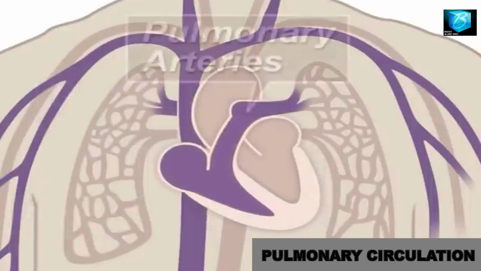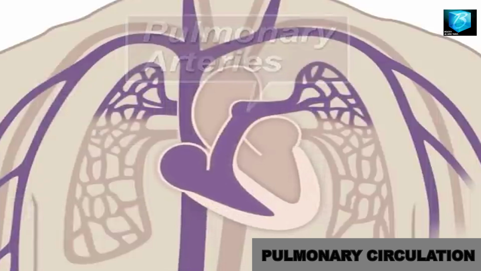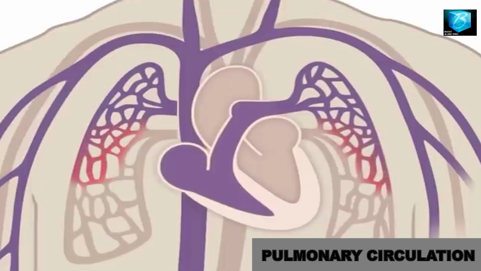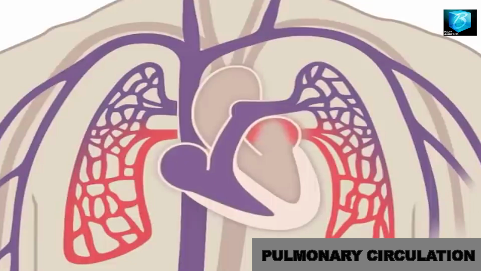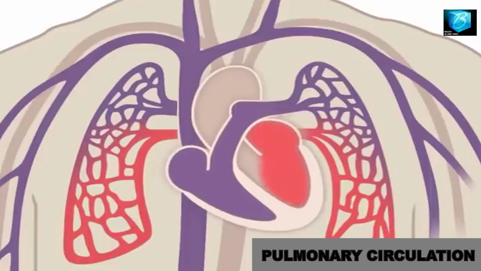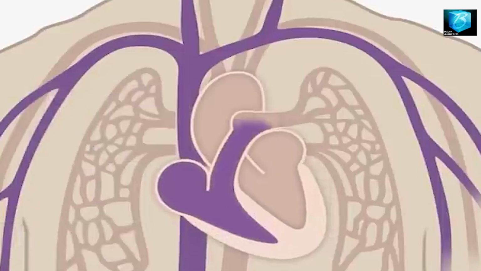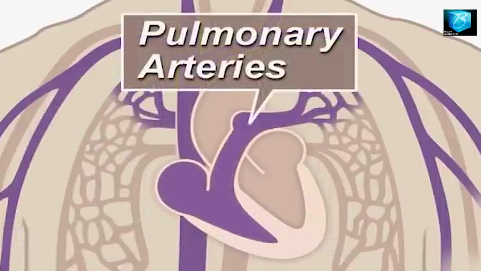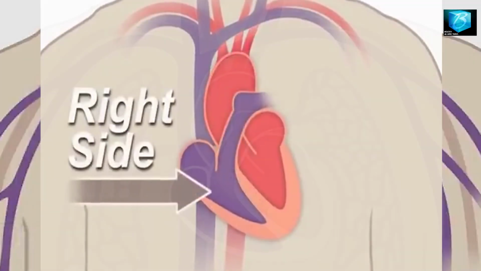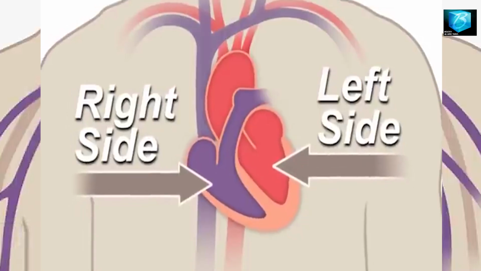It is the pumping of blood from the heart to the lungs for oxygenation and the return of oxygenated blood from the lungs back to the heart. That is pulmonary circulation, but there is more to it. Let me explain it this way. The heart is a pumping organ. It has a left side and a right side.